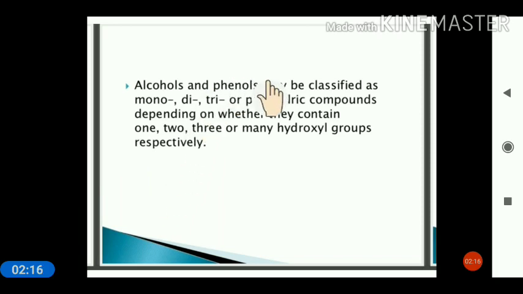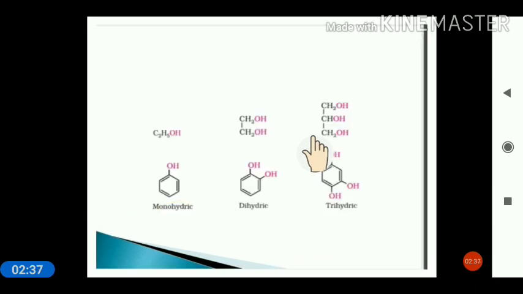Alcohols and phenols are classified as mono with one OH, di with two OH groups, tri with three OH groups, or polyhydroxy compounds, meaning many OH groups like glucose, depending on whether they contain 1, 2 or 3. Similarly, you can see the examples of monohydric alcohol, dihydric alcohol with 2 OH, trihydric alcohol with 3 OH, and phenols: monohydric phenol, dihydric phenol and trihydric. So these are the aromatic compounds and these are the aliphatic compounds.